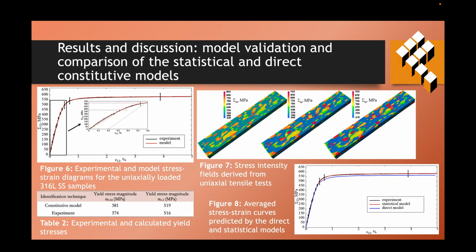You can see the results of the model validation on the slide in Figure 6 for stress-strain curves and in Table 2 for yield stresses. The accuracy of the statistical constitutive model was tested by comparing it to a direct model. For the direct constitutive model, the original grain structure was generated based on the obtained experimental data. In order to find the stress-strain fields, an original finite element solver is used. Figures 7 and 8 show the stress intensity fields and calculated sigma-epsilon diagrams that match the direct and statistical models to the experimental curve.